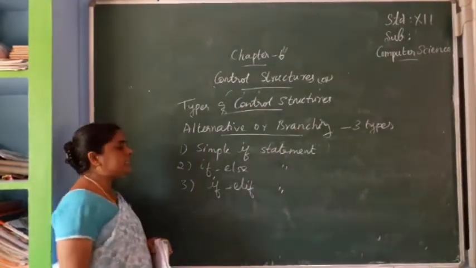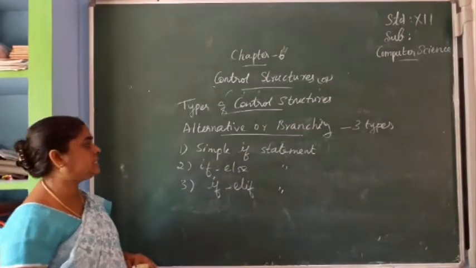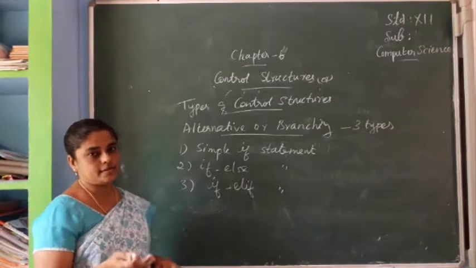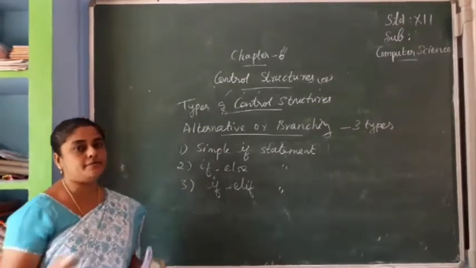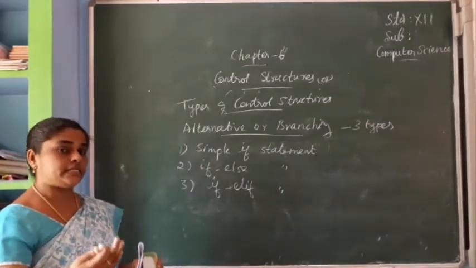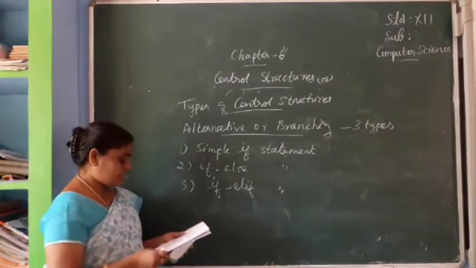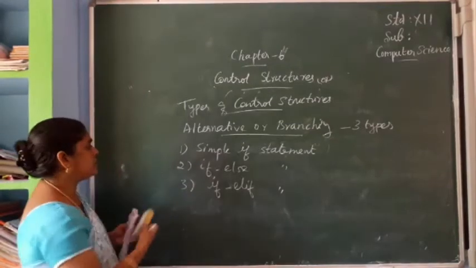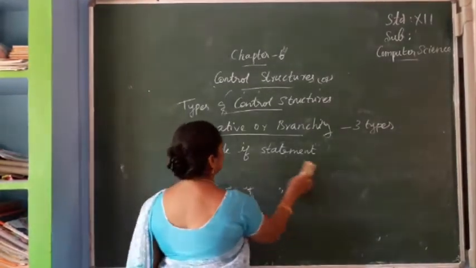So what are the three statements in alternative or branching? Simple if statement, if-else statement, if-elif statement. If-elif means if-else, if-else. Now first we can study the simple if statement.